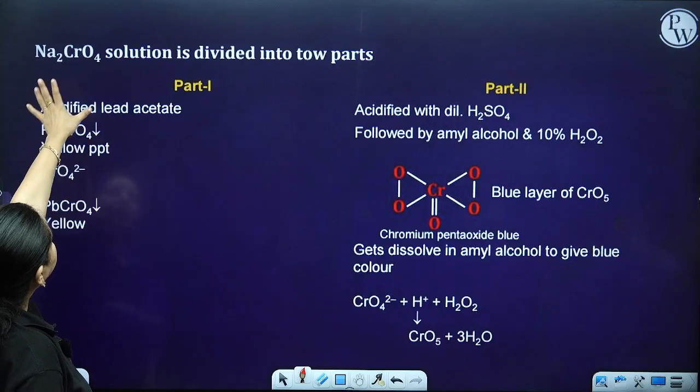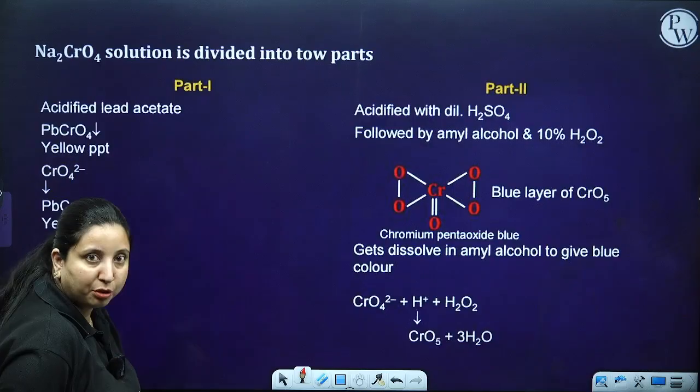Now the Na2CrO4 solution you require to divide into two parts.